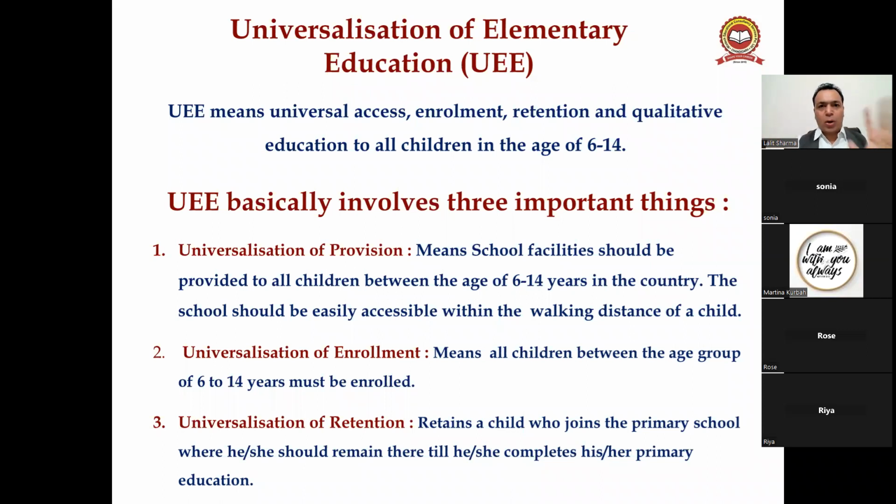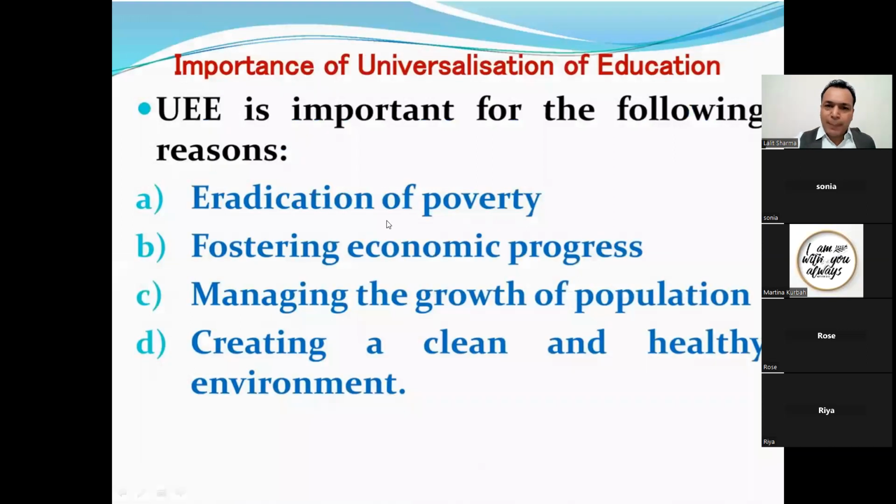Okay, so this is all about universalization of elementary education. Basically, what is the importance of UEE? The importance of UEE is, number one, eradication of poverty. Number two, fostering economic progress. Third, managing the growth of population and creating a clean and healthy environment, right?